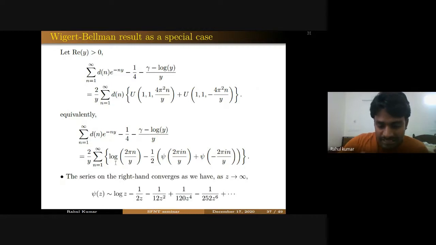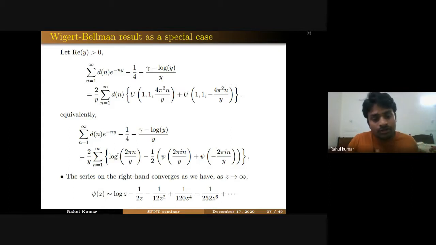By using the asymptotic of the psi function, one can see that this series is absolutely and uniformly convergent, because this log function will be cancelled out and this 1 over 2z will also cancel out from here. Then you will have something like big O of 1 by n squared. That's why the series is absolutely and uniformly convergent. So this is the discussion on the transformation formulas of sigma of an exponential of minus ny.